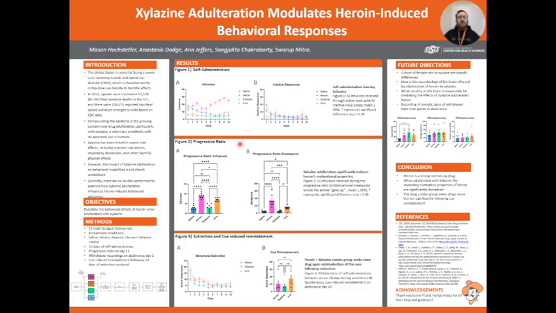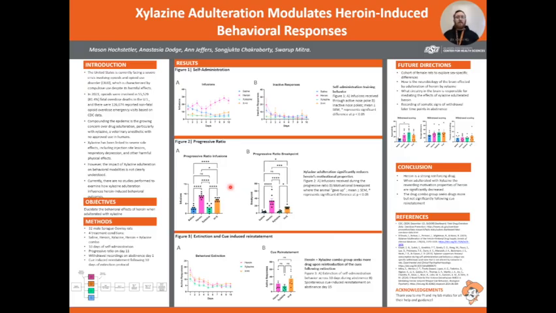Moving on to figure 2, our progressive ratio. A progressive ratio is a way to test motivation, and we do that by doing an FR1 schedule to start. So 1 nose poke equals 1 reward. And then after they do that first one, they get FR2 for 1 reward, FR3 for 1 reward. So they have to work harder and harder to get a single dose of drug. In this case, we are looking at our infusions.